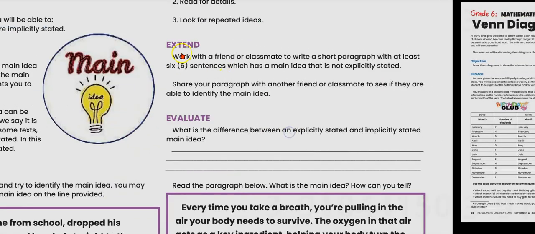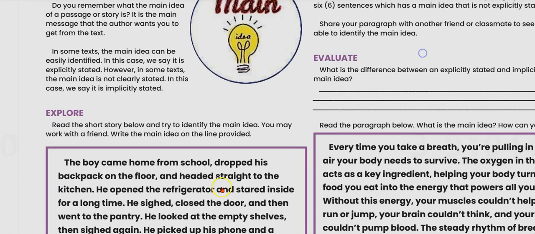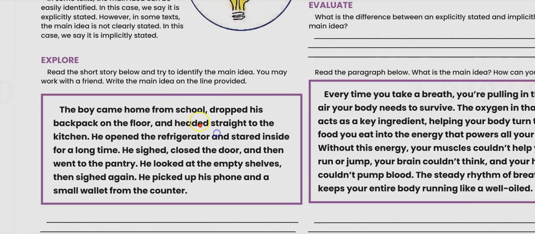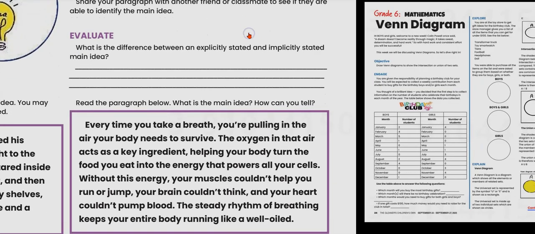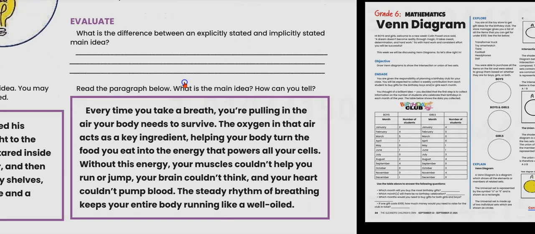Okay. Extend. Work with a friend or classmate and write a short paragraph with at least 6 sentences, which has a main idea that is not explicitly stated. Okay. So in this case, is the idea here explicitly stated? Share the paragraph with your classmate or your friend to see if they are able to identify the main idea. What is the difference between an explicitly stated and implicitly stated main idea?